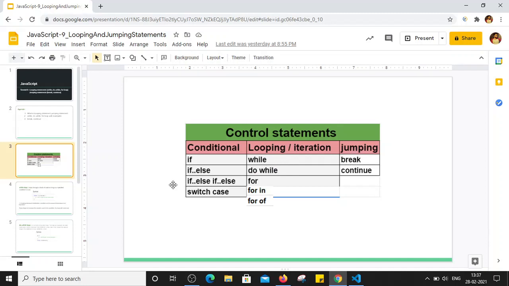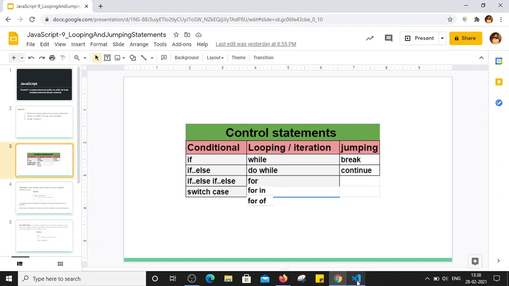So let's first understand what is the need of looping statements. So looping statements are mainly used whenever we face some scenarios in which we have to repeat some statements multiple times. So sometimes we have to repeat some code statement, let's say for n number of times. Like sometimes we know the condition that until and unless that condition matches, we have to keep repeating those statements multiple times. So for such scenarios, we have to use looping statements.